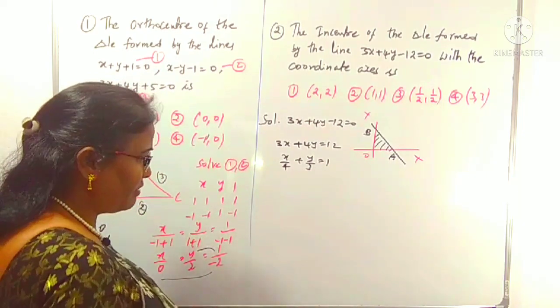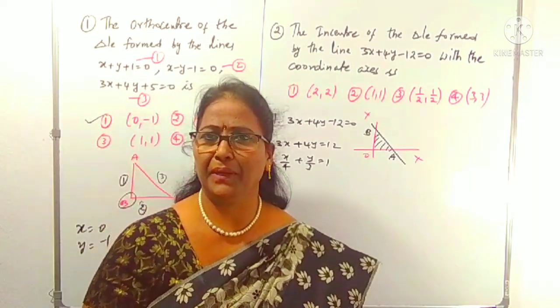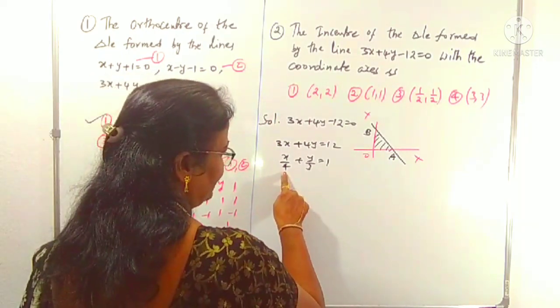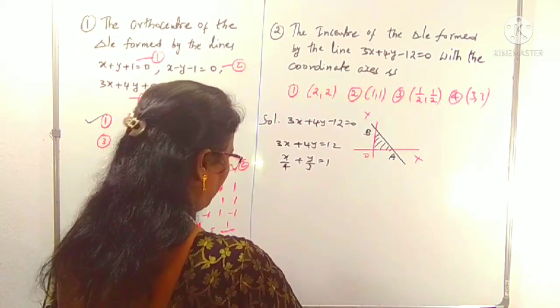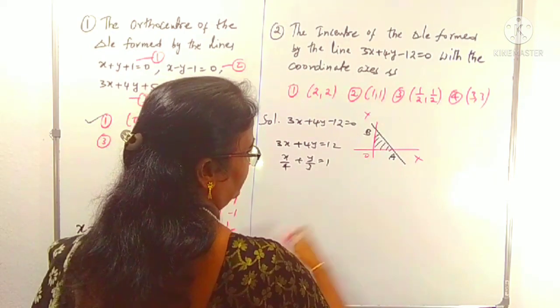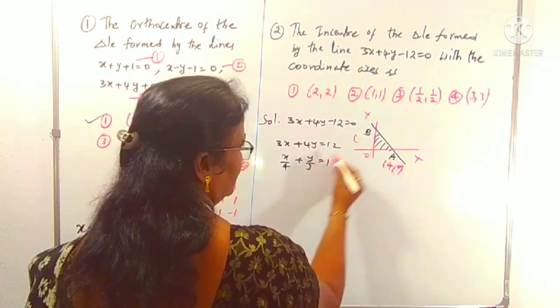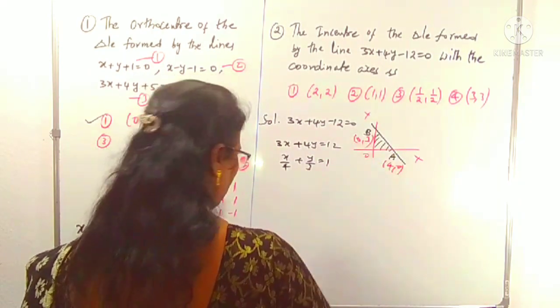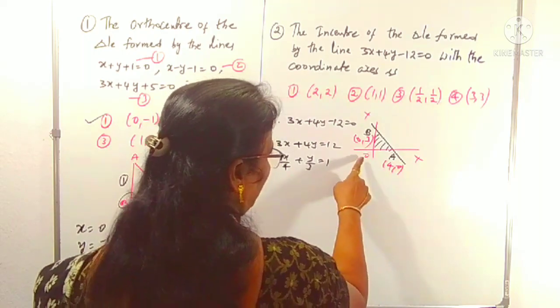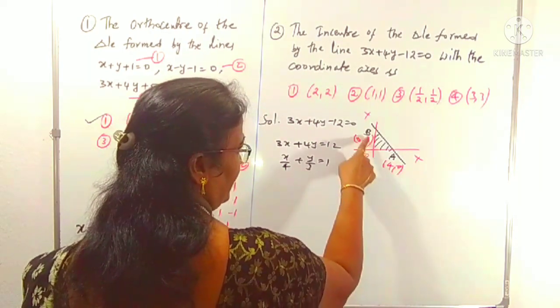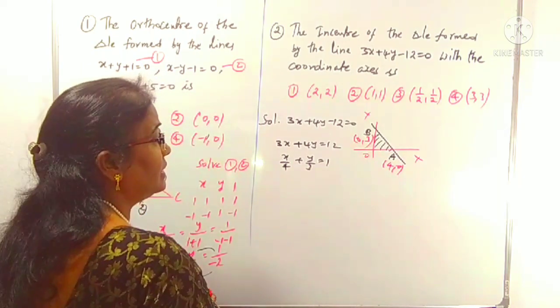It is clearly in the intercept form x by a plus y by b equals 1, whose x-intercept is 4 and y-intercept is 3. So the point A is (4, 0) and B is (0, 3). So there are 3 points here: O, the origin (0, 0), A (4, 0), and B (0, 3).